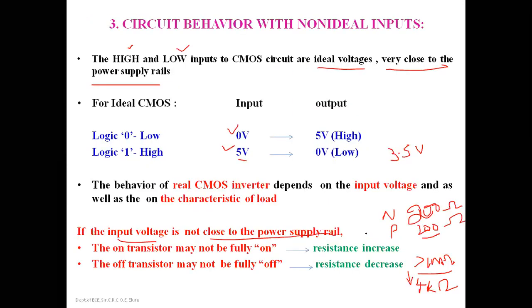So now, did you understand? If the input voltage is not close to the power supply, the on transistor will not be fully on and the off transistor will not be fully off. If it is not fully on, the on resistance will increase above the normal value and the off transistor resistance will decrease below the normal value.